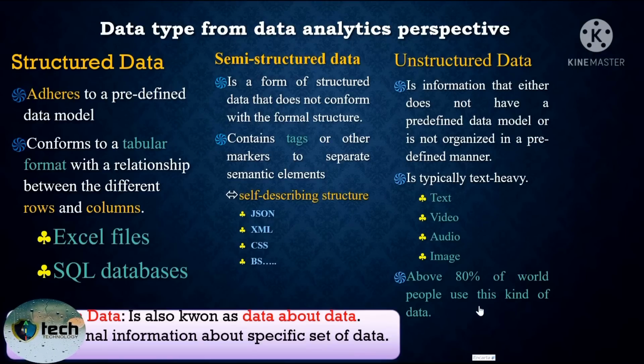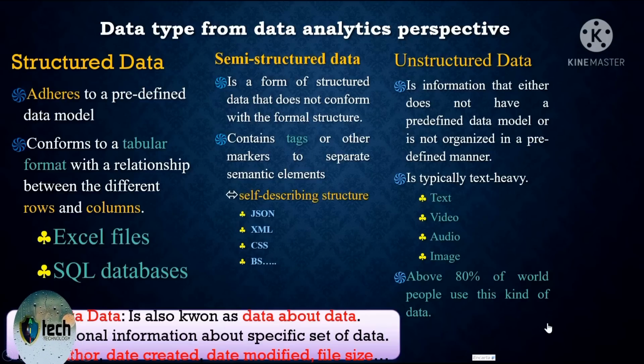And the last one is metadata, which is also known as data about data, or additional information for a specific set of data. We call it metadata. Like author, date created or date modified, file size, which is used to explain or express or have additional information about other data. So these are simply the data types according to the data analytics perspective and the computer programming perspective.